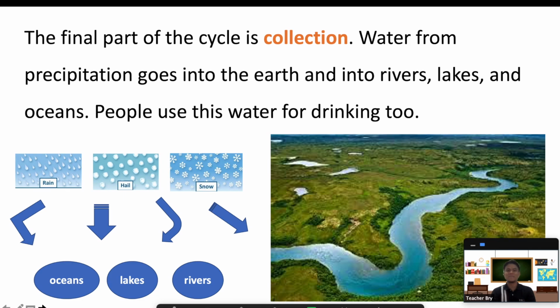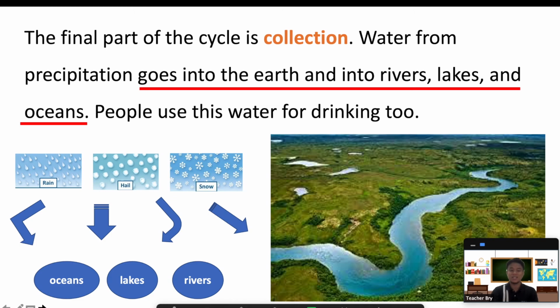And finally, the final part of the cycle is collection. Now, look for the meaning of collection here in the paragraph. You got it right. When it goes into earth and into rivers, lakes, and oceans. So the final part of the cycle is collection. Water from precipitation or from rain, snow, or sleet goes into the earth and into rivers, lakes, and ocean. And people use this water for drinking too.